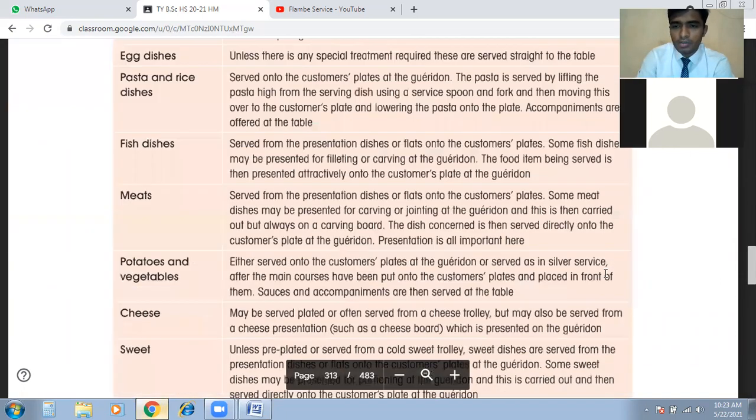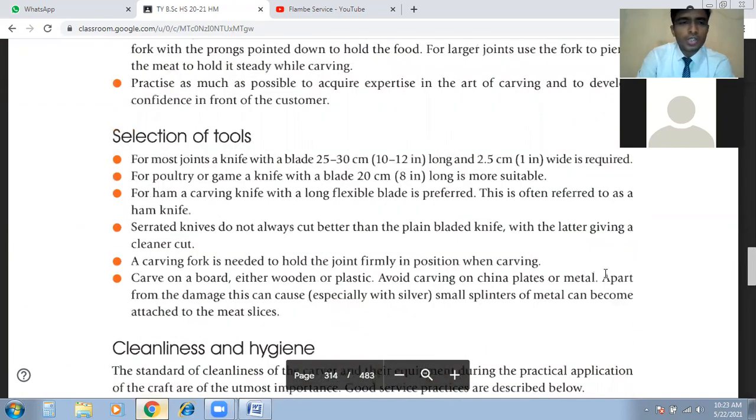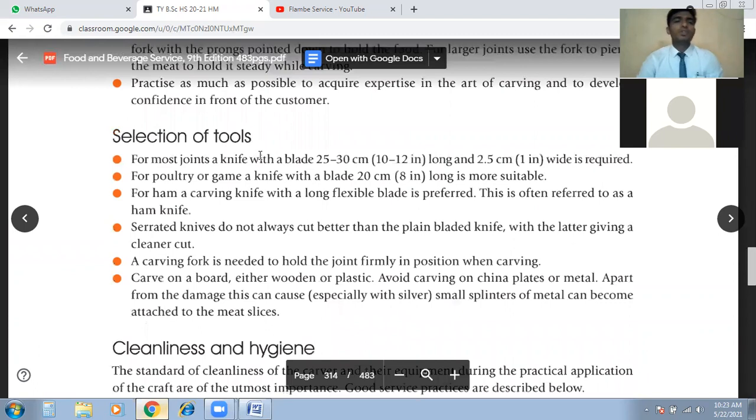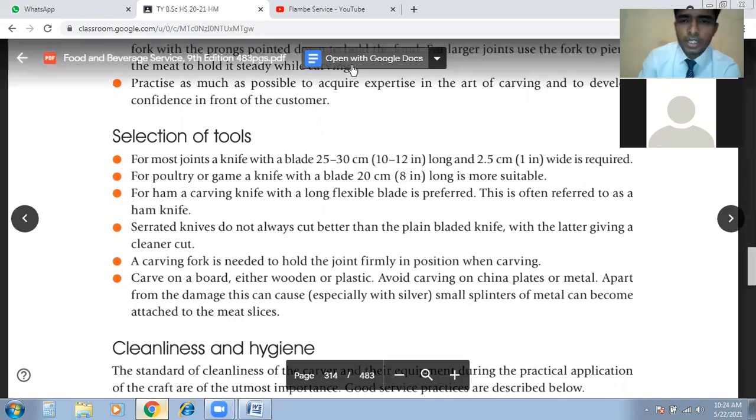So we will see now what are the special equipments or tools we are using in flambe. So this is the basic criteria for any flambe service. That will change according to the dish we are preparing. The first point is for most joints, a joint knife, so we can do the jointing. A joint knife with a blade of 25 to 30 centimeters. So this is the basic criteria.